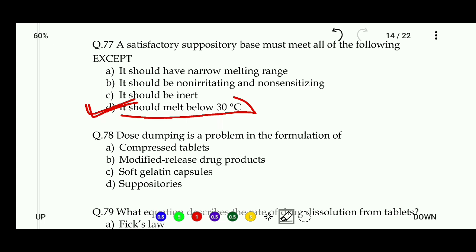Next, dose dumping is a problem in the formulation of compressed tablet, modified release drug products, soft gelatin capsule and suppositories. So the right answer to this question: dose dumping is a problem in the modified release drug products.